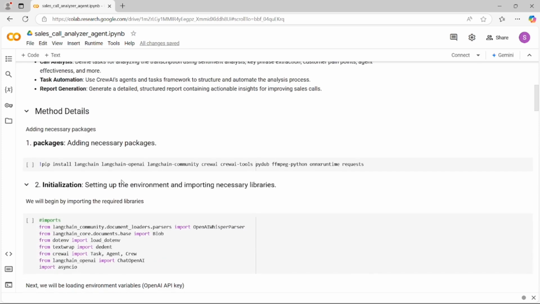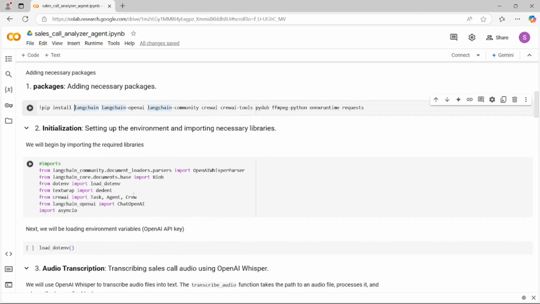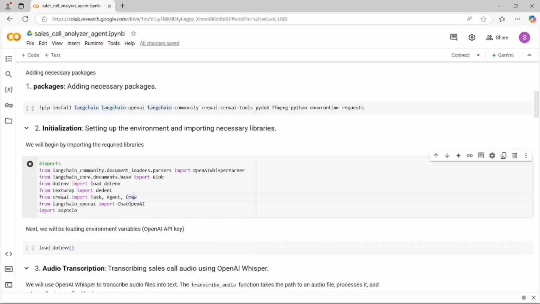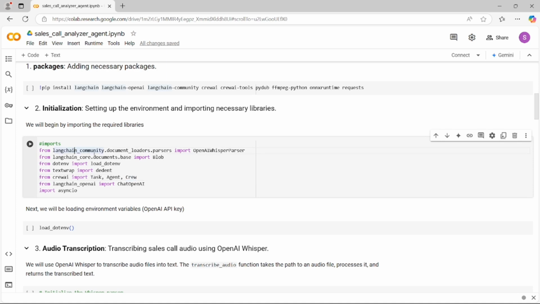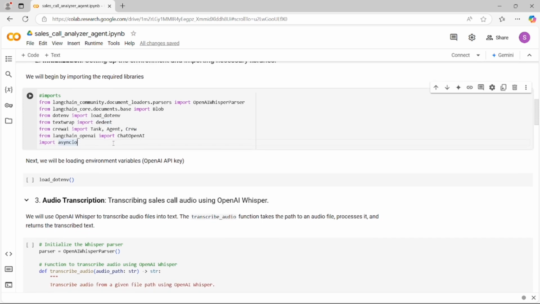Okay, so first things first, we should add our necessary packages. This cell will install all the necessary packages, and then we have to initialize the imports. Here we are importing some document loaders, some parsers, like the OpenAI Whisper parser to parse our audio, and then we are importing Blob, then load_dotenv to load our environment variables, dedent, and then Task, Agent and Crew from CrewAI, and then ChatOpenAI, and then asyncio.